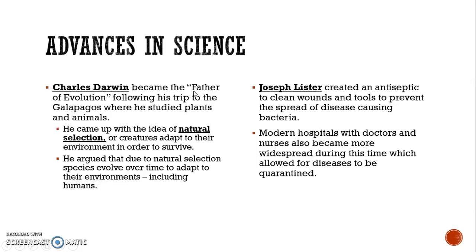Charles Darwin became the father of evolution following his trip to the Galapagos, where he studied plants and animals. He came up with the idea of natural selection, or that creatures adapt to their environment in order to survive. He argued that due to natural selection, species evolve over time and adapt to their environments, and this included everything from turtles to human beings.